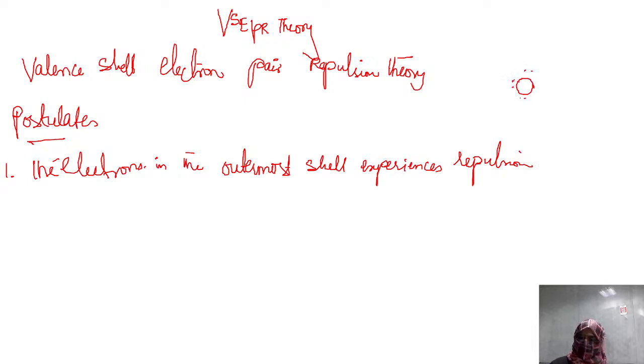These are electrons of the same nature, and since they have the same nature, they experience repulsion. The first statement of this VSEPR theory is that the outermost shell electrons undergo repulsion, right?